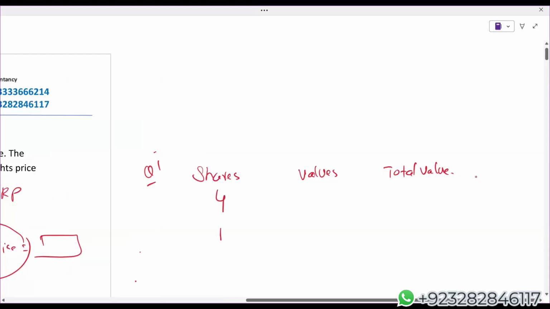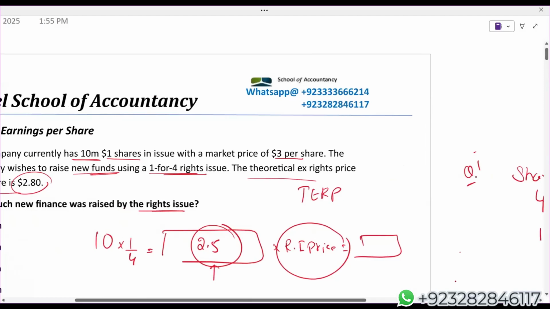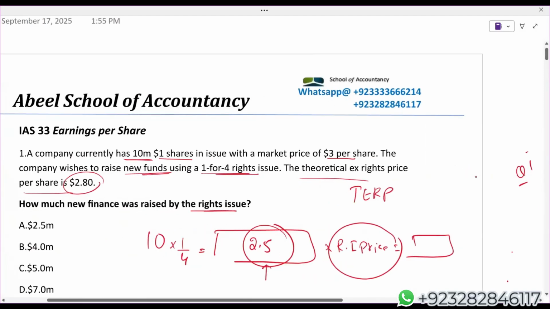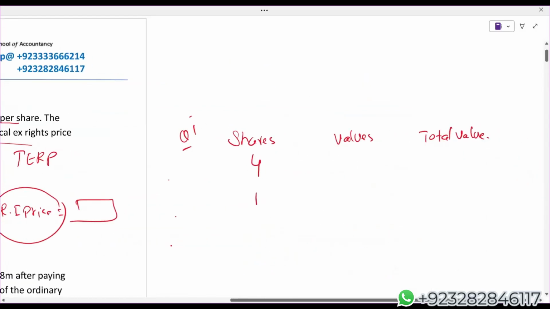Four shares, one right. Right now, the market price is $3. That is the share price before the right. We don't know the right issue price, which is actually what we want to know.